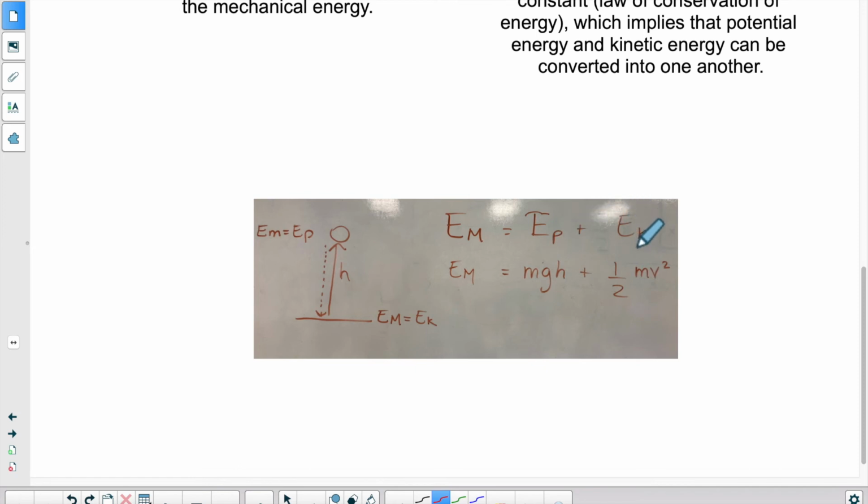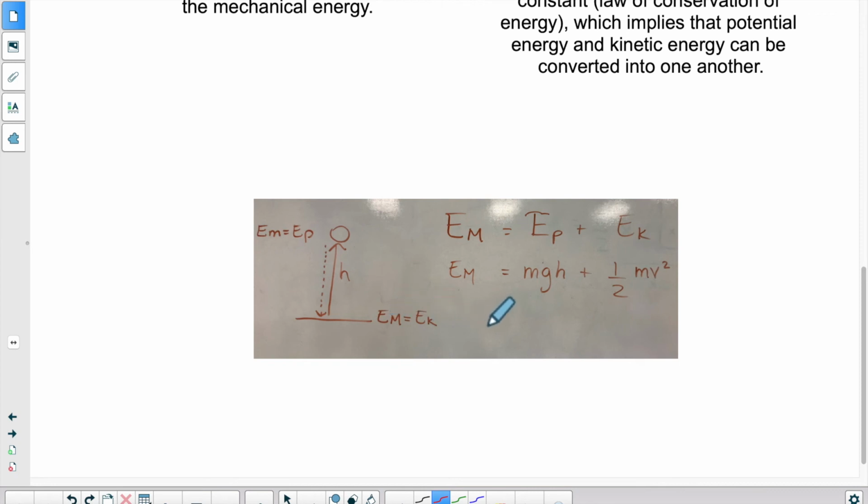We're left with kinetic energy and mechanical energy. So EM is equal to EK, right? As we have over here. Now we know that EM, the mechanical energy, never changes for a given situation. It is constant. So knowing this, it will allow us to solve various problems.